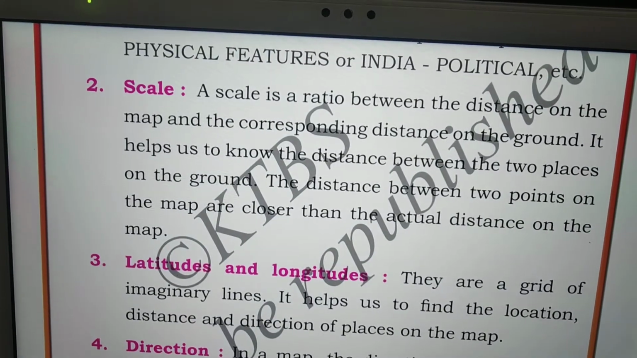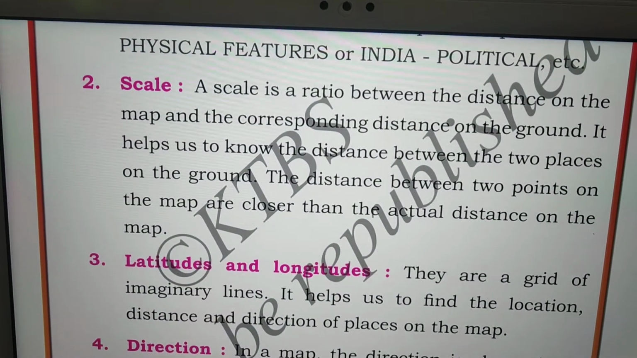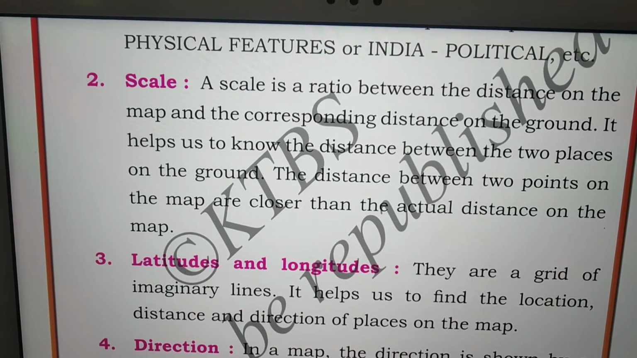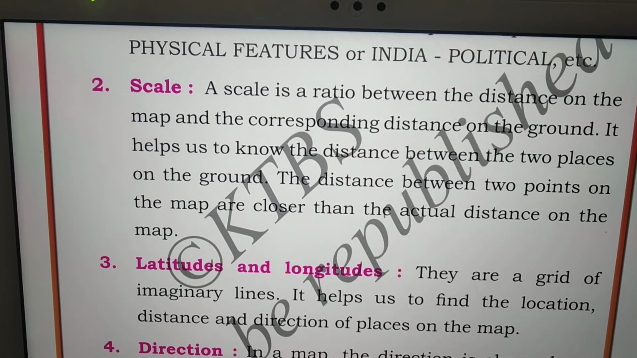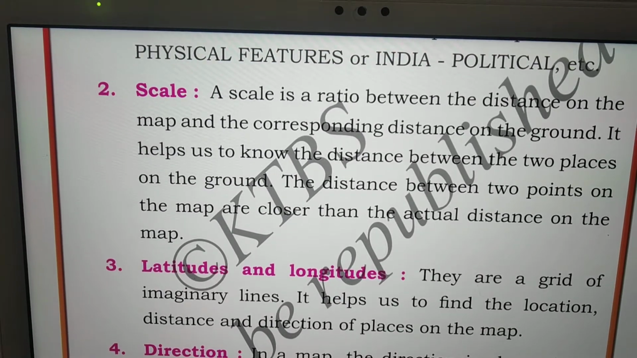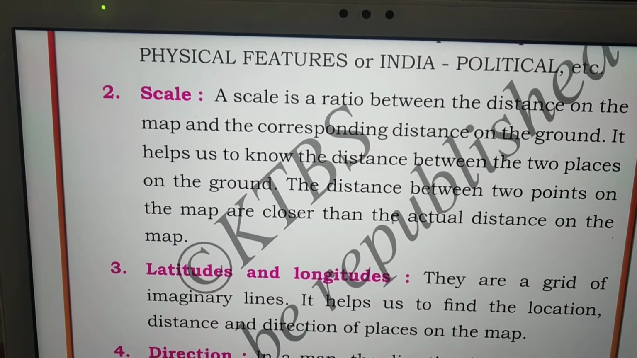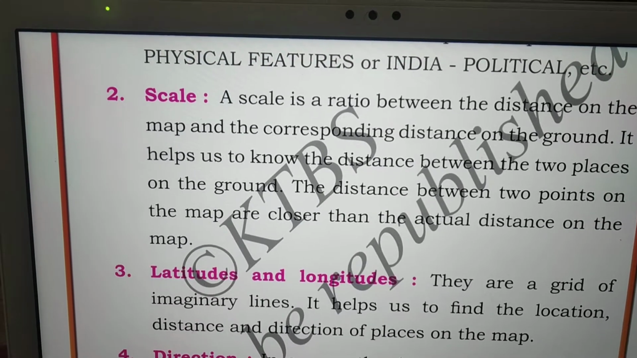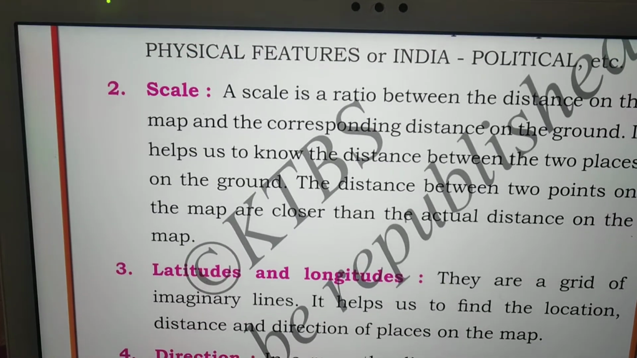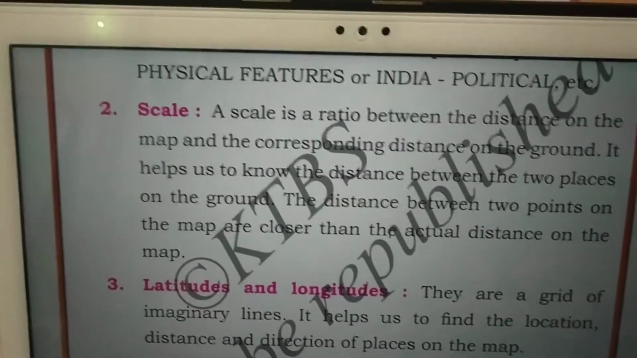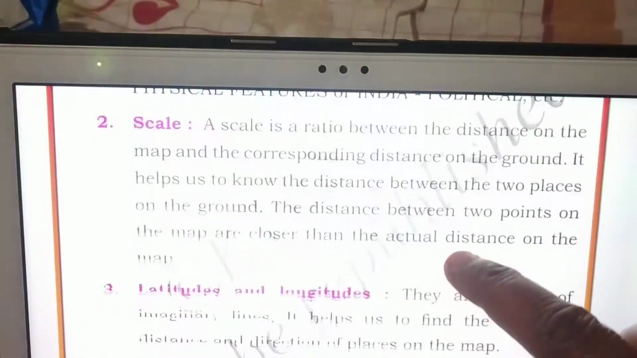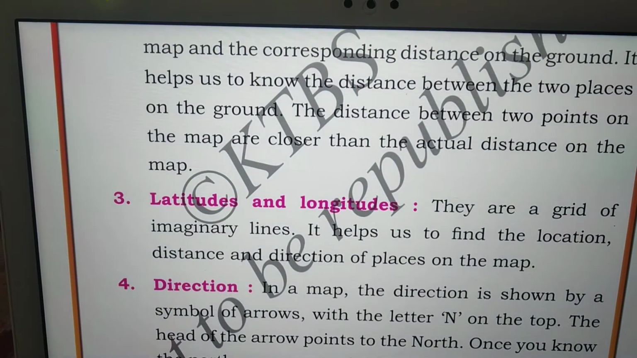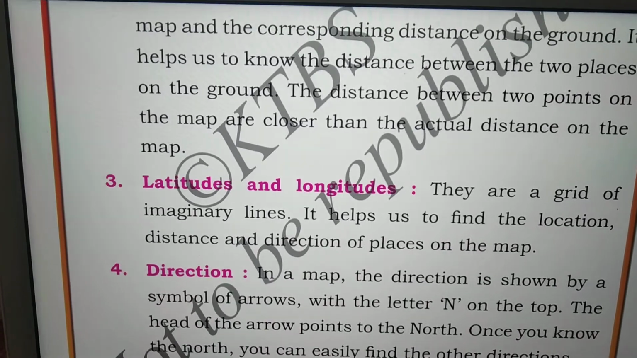How will they represent the scale on a map? For example, if the actual distance on the ground is 1 kilometer, they may take 1 millimeter in the scale. If the scale is showing 2 millimeters, the actual distance is how much? 2 kilometers. Understood? Like that, the scale is useful to know about the actual distance on the ground.